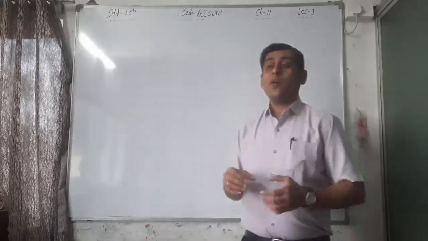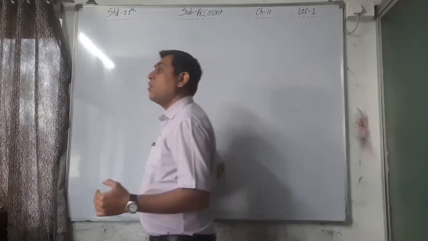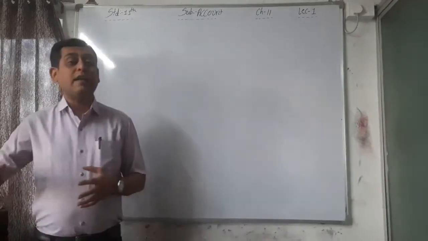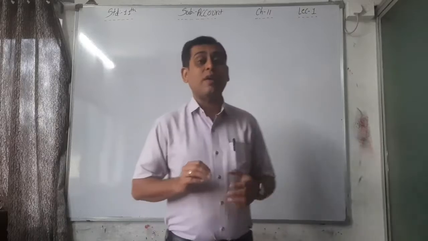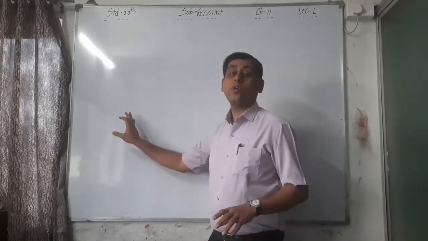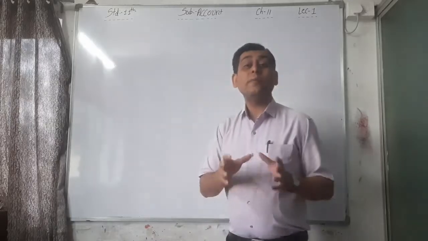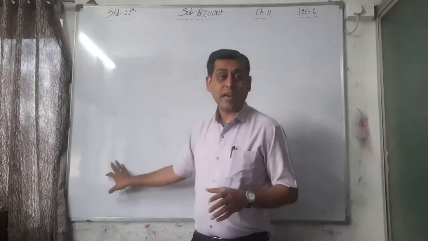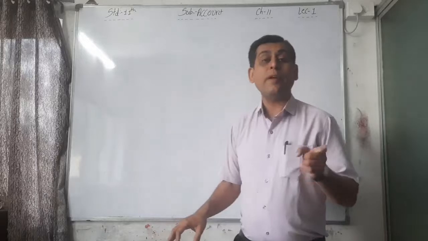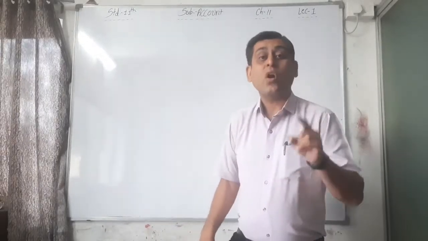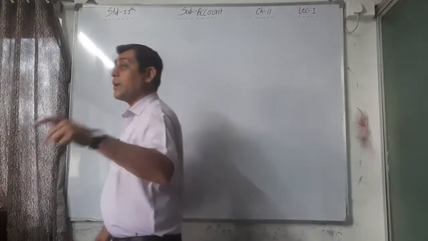Whenever I am receiving any check or depositing any amount to the bank, what I am recording in the cash book, on which side are we recording? Deposited. That's why debit side, right? Bank account debit to cash account, that is the entry, or you can say bank account debit to the party account, that is the entry.